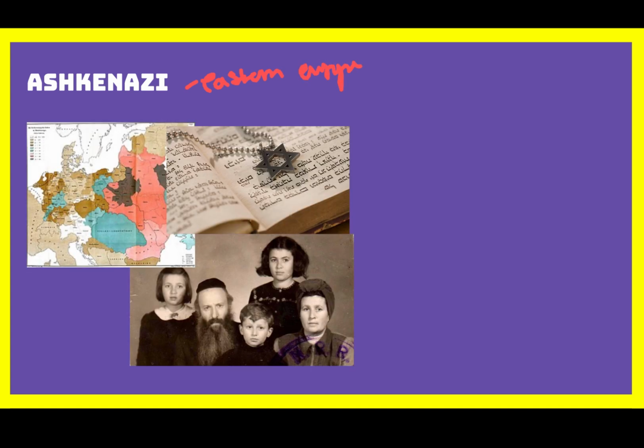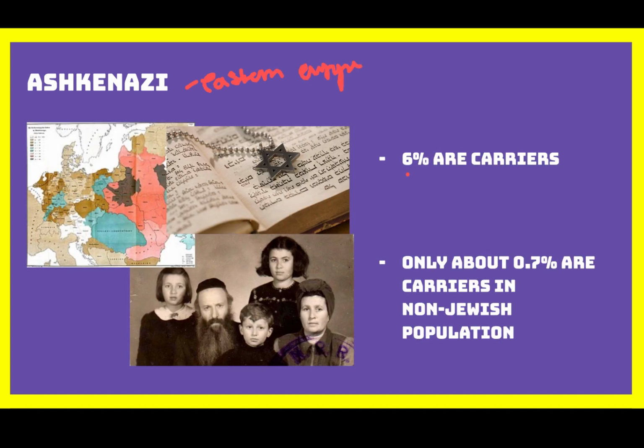Gaucher disease occurrence is especially high among people of Ashkenazi or Eastern European Jewish descent. In this population, about 6% are carriers of the gene mutation, which is much higher than in the general non-Jewish population, where only about 0.7% are carriers. Because of this higher rate, screening plays an important role in identifying individuals at risk.